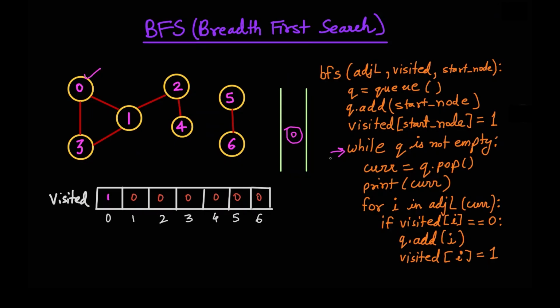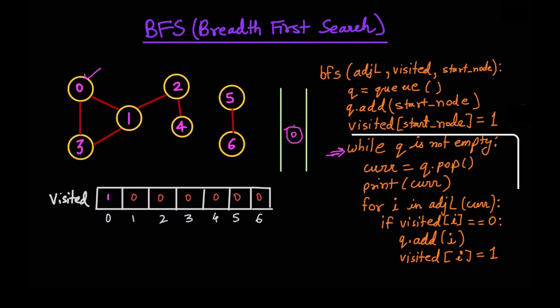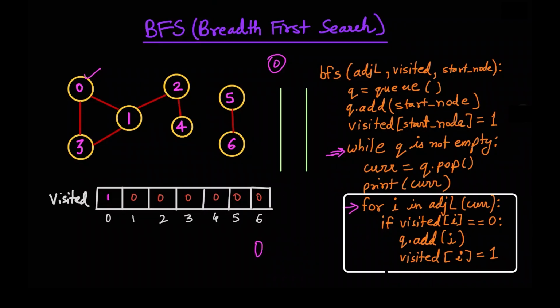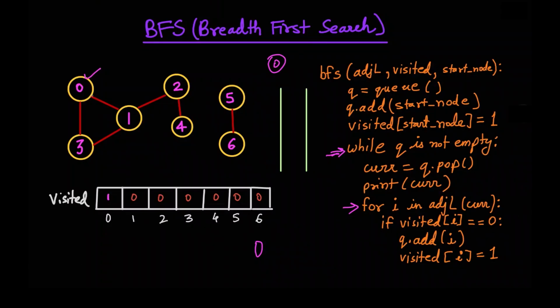So let's say we start off with this loop here. The current equals q.pop. So that is the 0th element. So let me just pop this out. So this has popped out now. We'll print it out. So let me just print it out as 0. Now this loop basically says that we are looking at all of the neighbors for this node here. So what are the neighbors for this node? Which is 1 and 3.